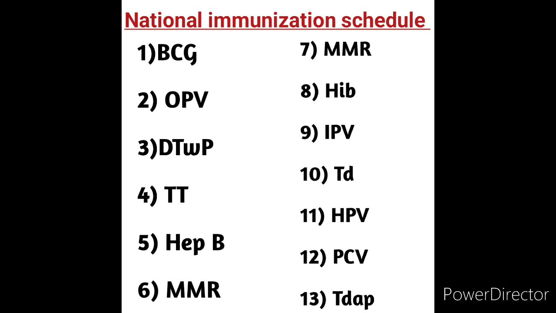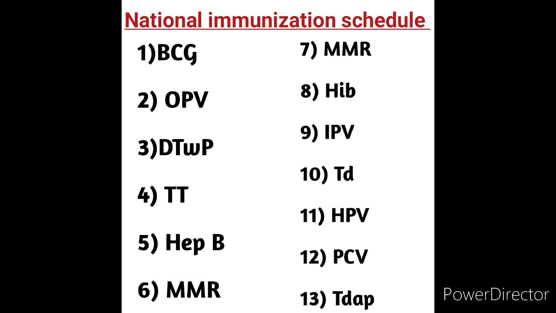Fourth one is TT. TT means tetanus toxoid. Next, fifth one is Hep B. Hep B means hepatitis B vaccine. Sixth one is MMR, measles, mumps and rubella vaccine. Seventh one is, actually here I need to type DT, not MMR. MMR is there in sixth. Seventh one is DT. DT means diphtheria and tetanus toxoid.